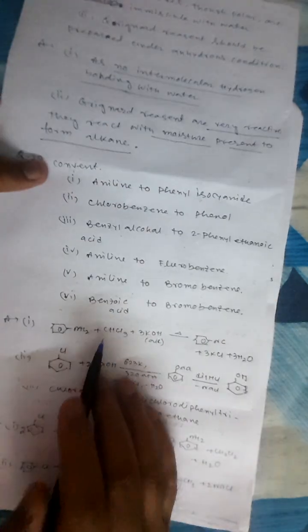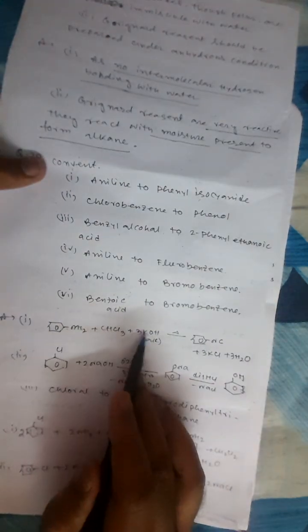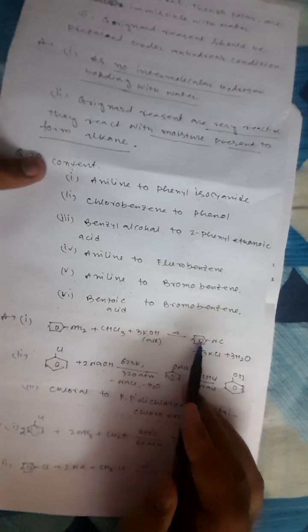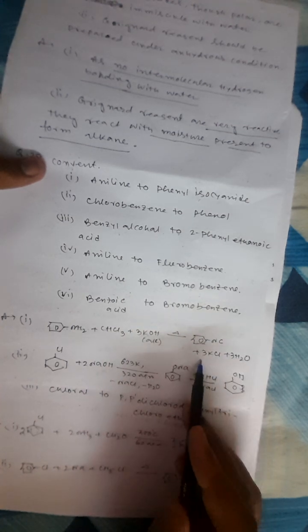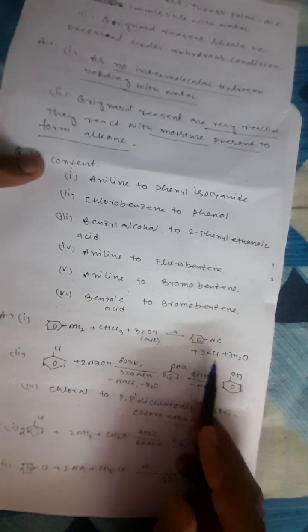But if it is more than 2, 3, 4 steps, then it is not essential that you give the side products. So aniline to phenyl isocyanide: aniline with chloroform and 3 molecules of alcoholic KOH gives C6H5NC. Please write the side product, otherwise marks will not be given: 3 KCl plus 3 H2O.